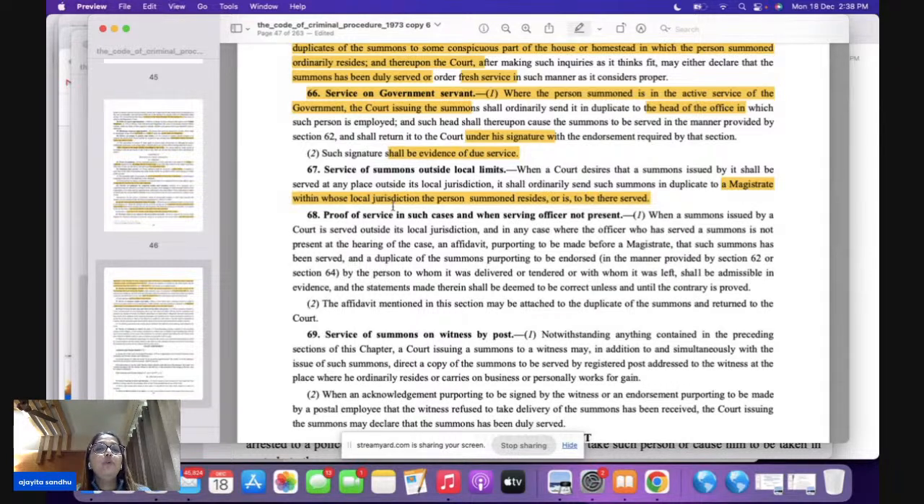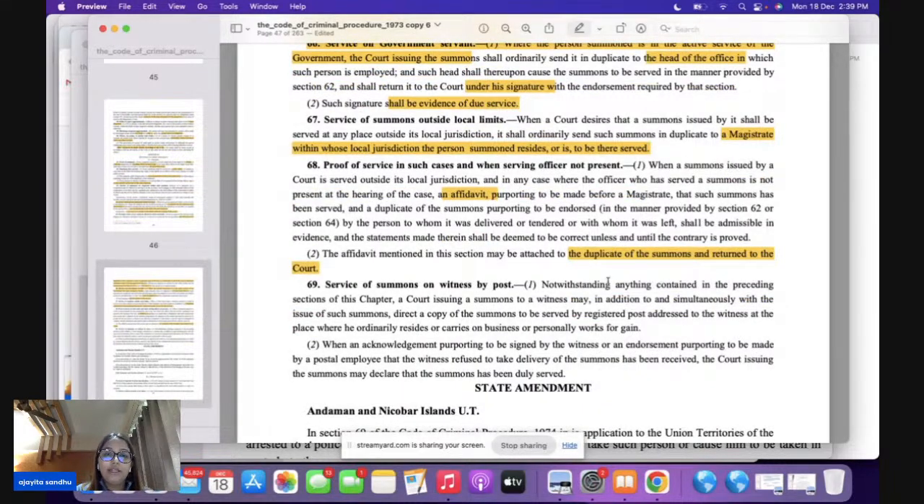Section 68 says proof of service in such cases when the serving officer is not present. Let's say summons have been issued outside the local jurisdiction, and the officer who has issued the summons is not available at the time of the trial. Now what is going to happen? He is going to issue an affidavit. In this affidavit, he is going to write down that all the process was followed by me properly, and this affidavit is going to be attached to the duplicate of the summons and returned to the court.